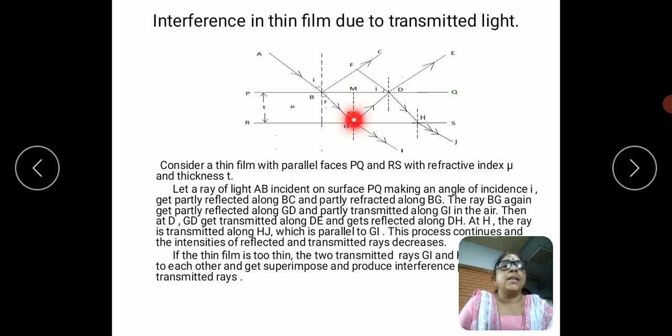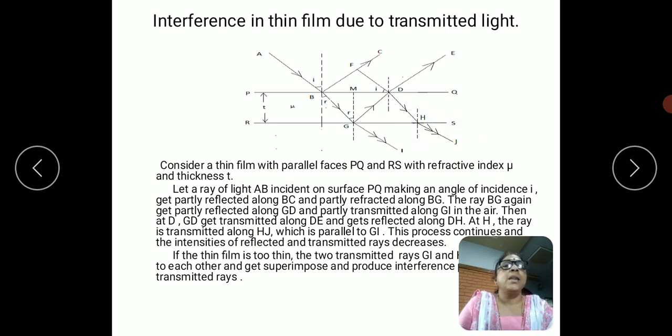This refracted ray at G is again reflected into the thin film, and is transmitted at the point D, and at a point D again it is reflected, and finally it is transmitted out.